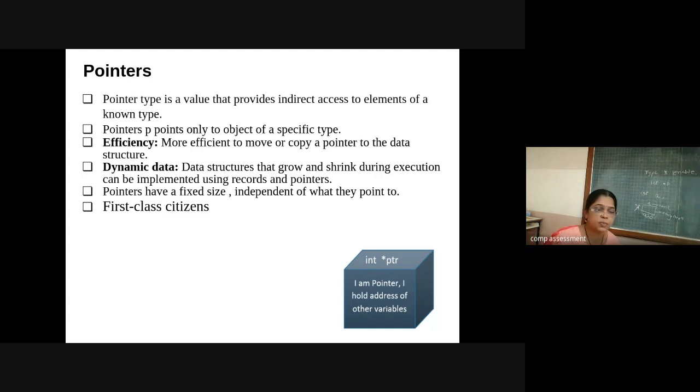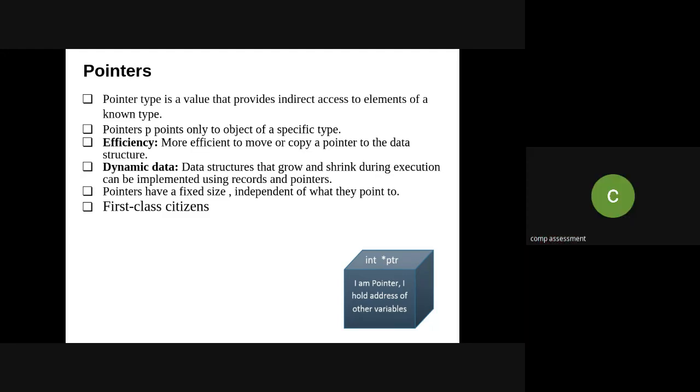So the meaning of this statement is that my pointer type is a value that provides indirect access to an element of a known type. Now how it will be doing that, I will show you by using Python Tutor. So my pointer p, that is a variable name, just now as I declare a pointer type p, it points to an object of integer type.